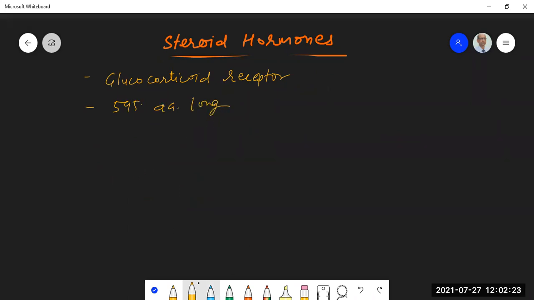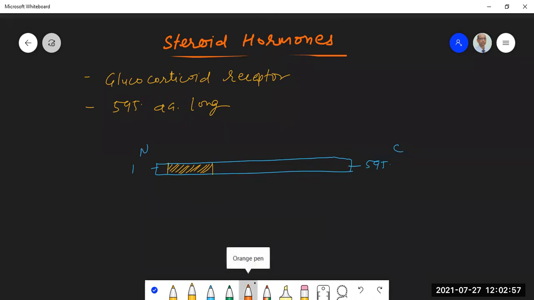Okay, so if I have to draw it for you, this is amino acid number 1, N terminus, and this is amino acid number 595, C terminus. Towards the N terminus, it has got an activation domain.